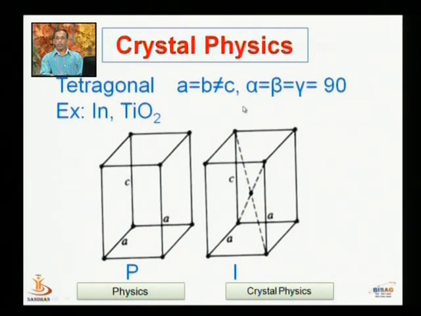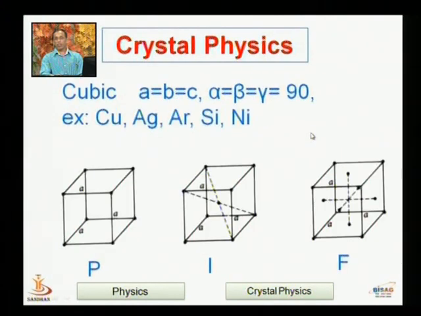Second one, tetragonal. In the case of the tetragonal system, only 2 sides are the same, means the third length is different, but still all the sides are mutually perpendicular to each other. Means a equal to b is not equal to c, the height is different, while all the sides are mutually perpendicular to each other. So if we arrange the atoms at every corner point, this becomes a primitive cell, while in addition to the 8 corner points, if we add 1 point at the center of the cell, this becomes a body centered lattice.